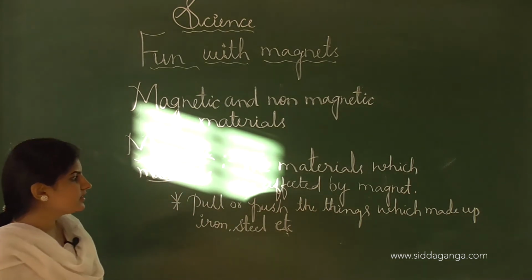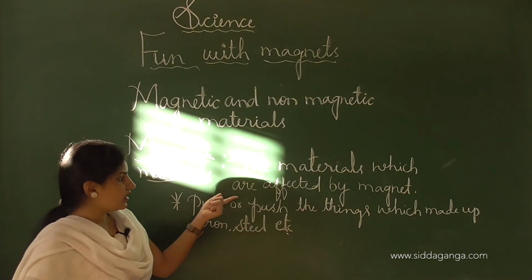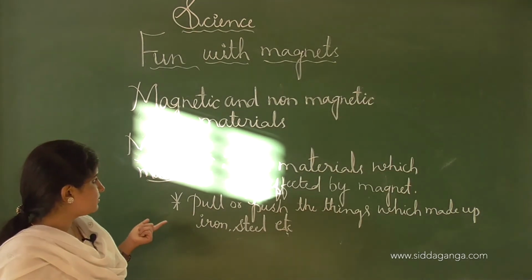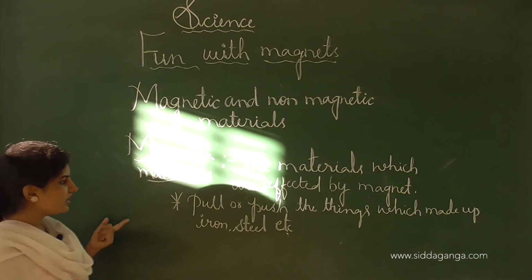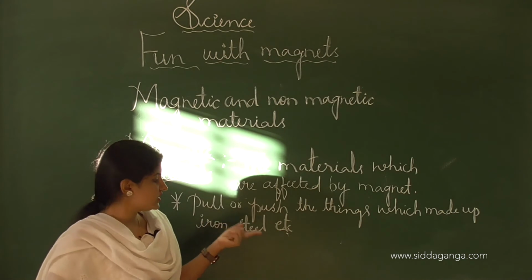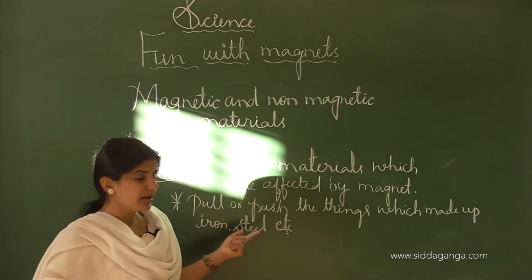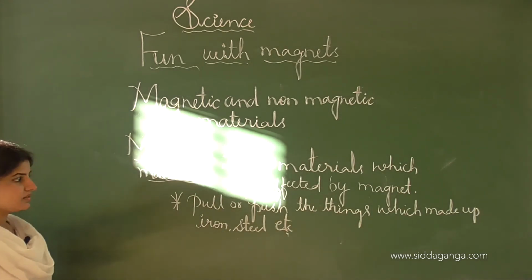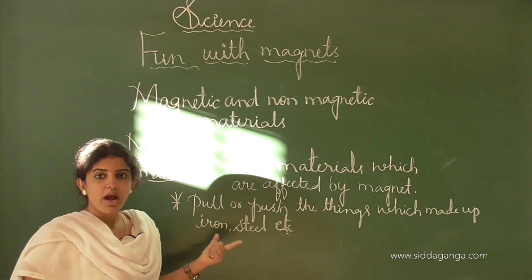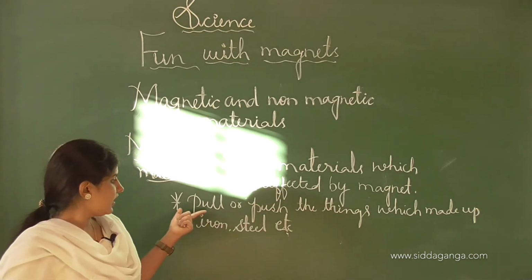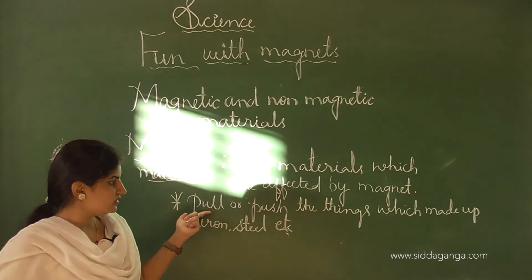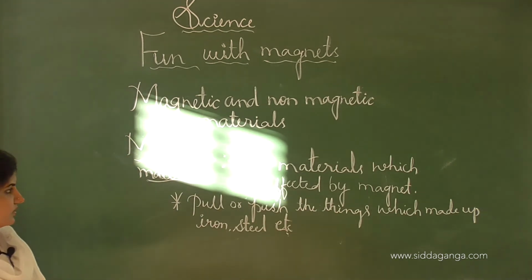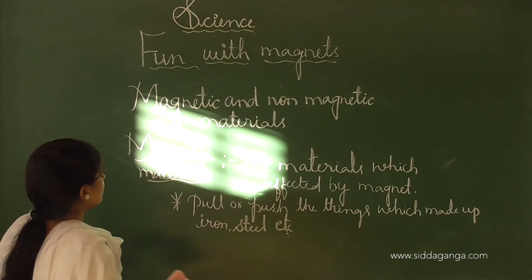See, these magnetic materials are those which are affected by magnets. Examples are things usually made up of iron, steel, etc. These are metals which act as magnetic materials and are affected by the magnet. Usually we use magnetic materials to pull or push things which are made up of steel. Next we shall move on to non-magnetic materials.